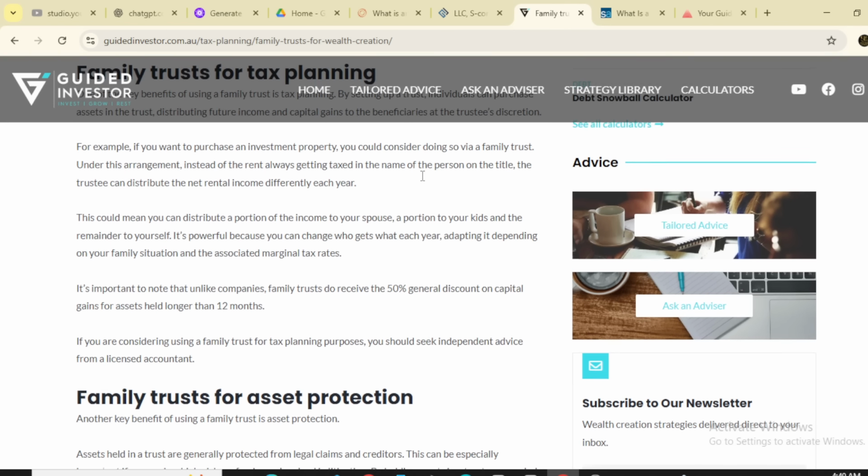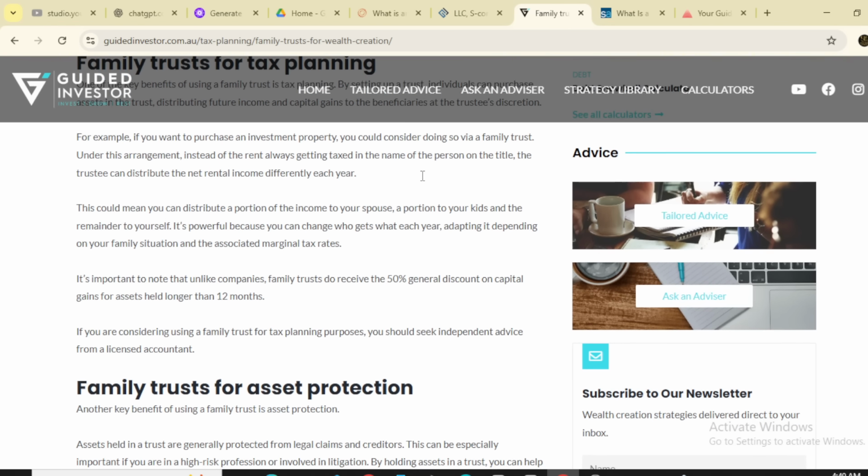For example, if you want to purchase an investment property, you could consider doing so via a family trust. Under this arrangement, instead of the rent always getting taxed in the name of the person on the title, the trustee can distribute the net rental income differently each year. This could mean you can distribute a portion of the income to your spouse, a portion to your kids, and the remainder to yourself. It's powerful because you can change who gets what each year, adapting it depending on your family situation and the associated marginal tax rates.